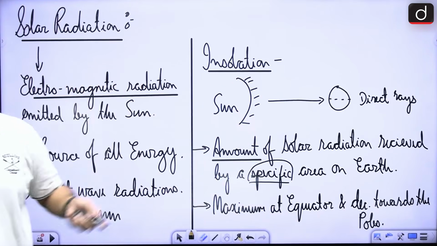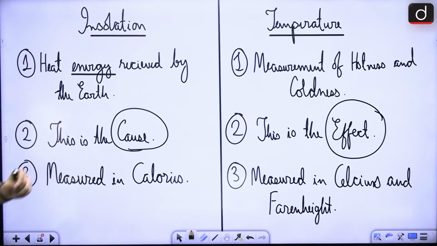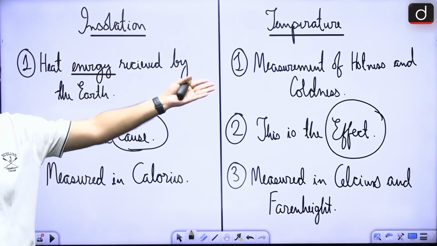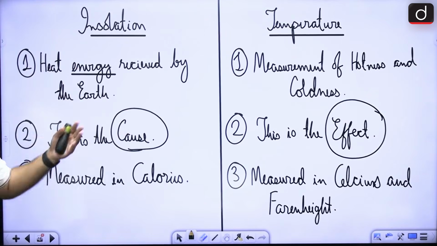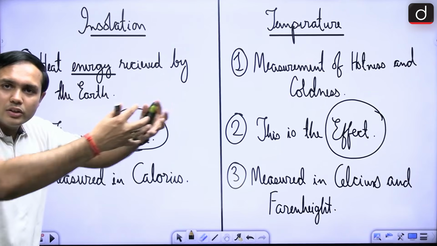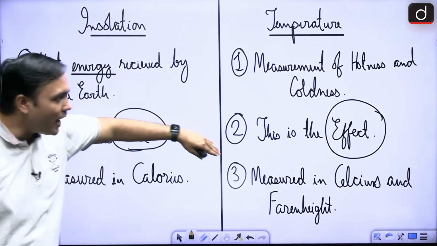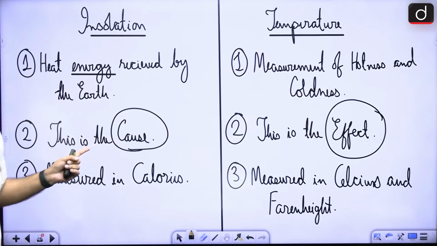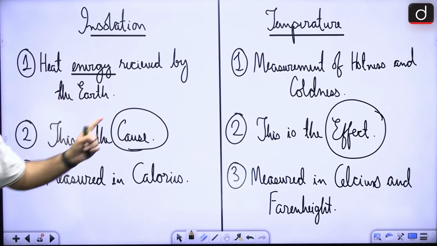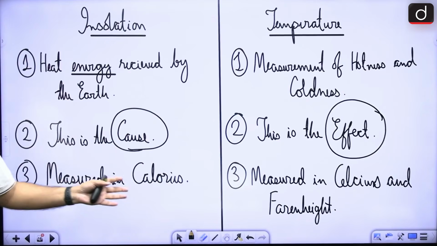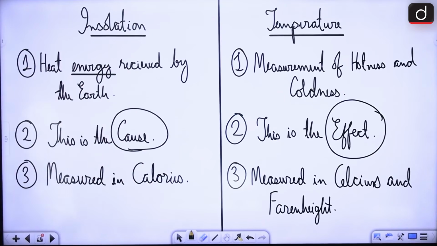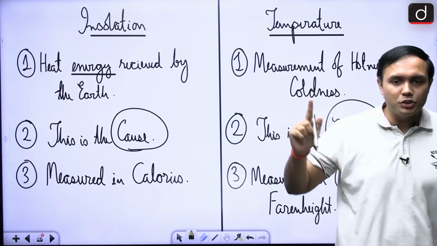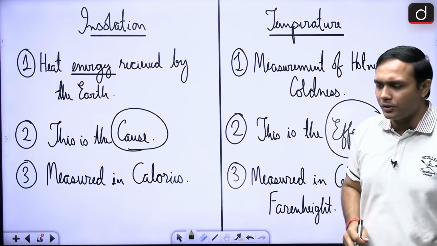Now, how are insolation and temperature correlated? So if you look at it, insolation is the heat energy received by the Earth, right? Temperature is the measurement, right? So what is the correlation? This is the cause, right? This is the solar radiation that is being received by the earth, and its effect would be the increase and decrease of temperatures, right? So this is the cause and this is the effect. This is very, very important. Of course, the other aspect is it is measured in calories. Here temperature is measured in Celsius and Fahrenheit. I am hoping that most of you would know that. But the cause and effect relationship between insolation and temperature is very, very important, right?